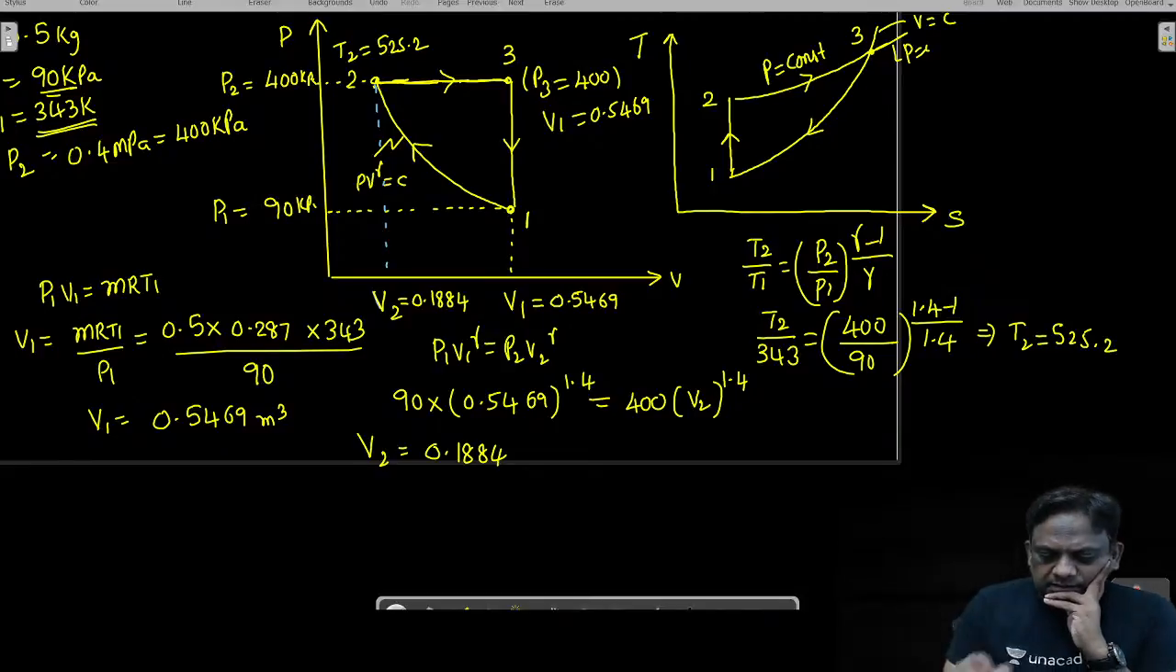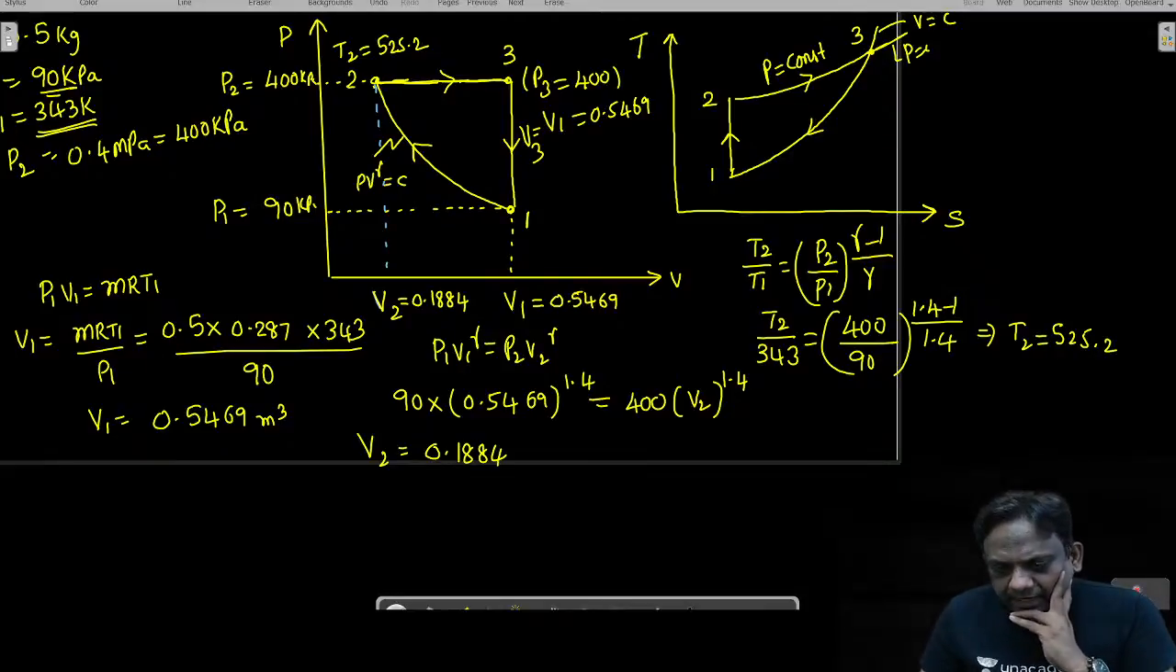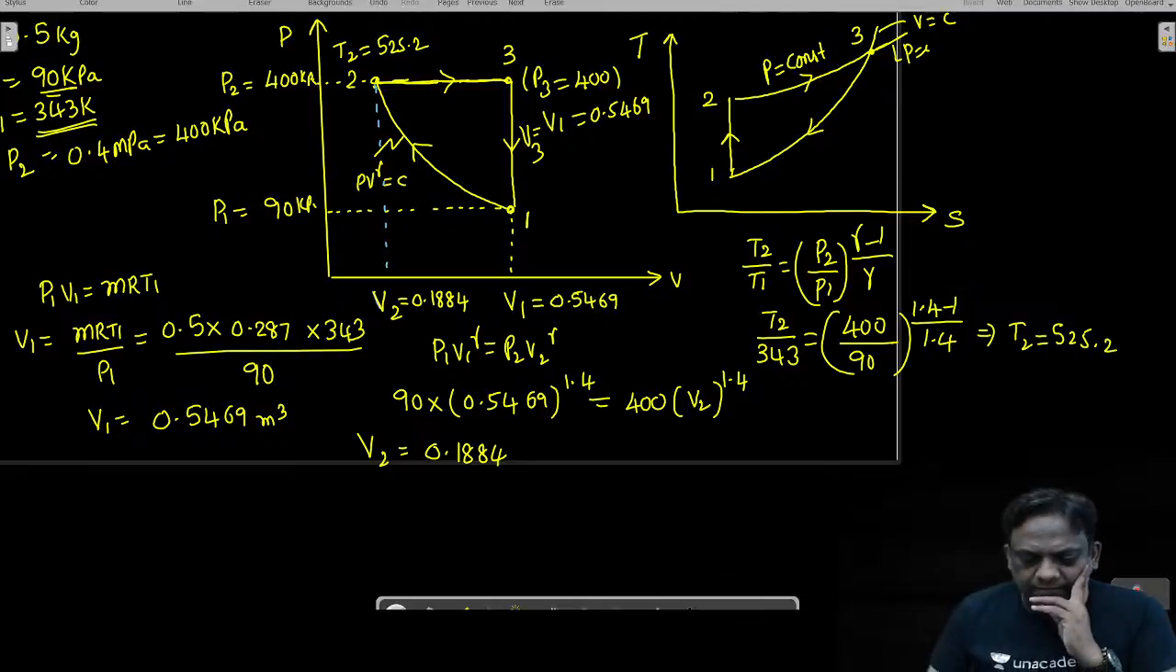V3 is already known, isn't it? V3 is already V1. V3 and V1 are the same. So therefore, V3 is also equal to V1. That's what I said. Already V1 is known. V1 is V3. I don't know T3. How do I calculate T3?